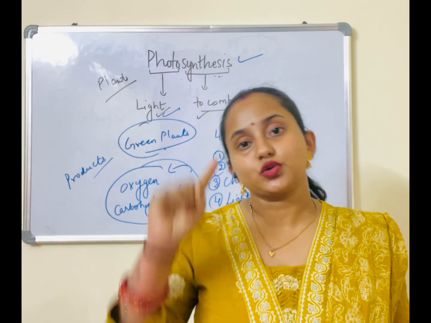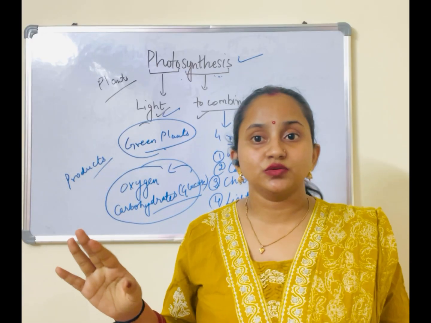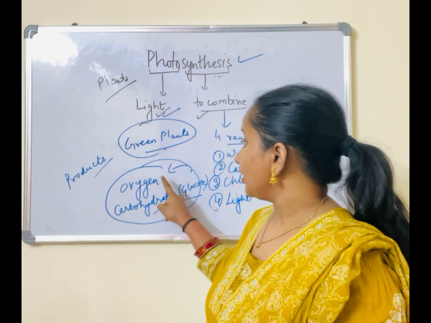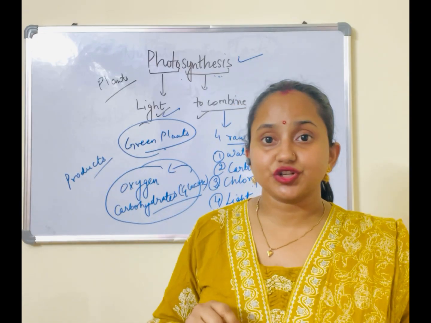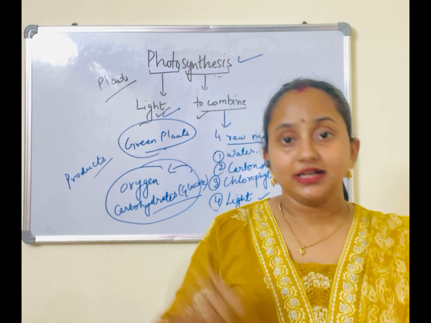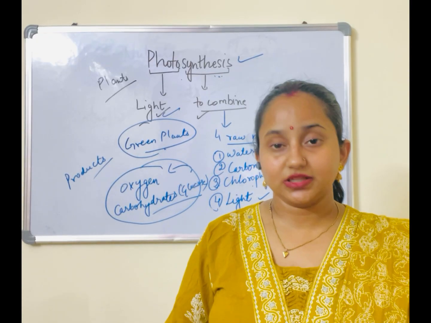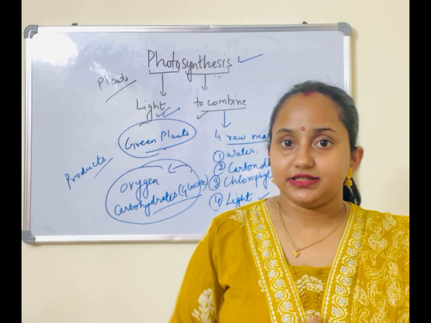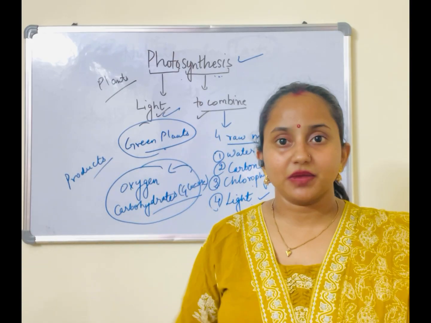So, since photosynthesis night में नहीं हो सकता, इस वजह से even at nights, plants do not give oxygen. They start giving out carbon dioxide. That is why it is advisable that we should not sleep under the tree at nights. I hope I made my point clear.